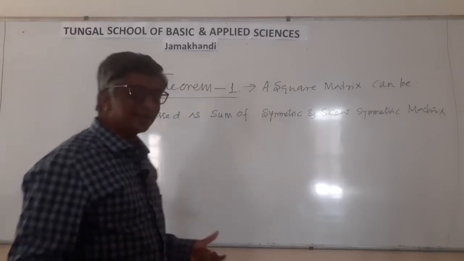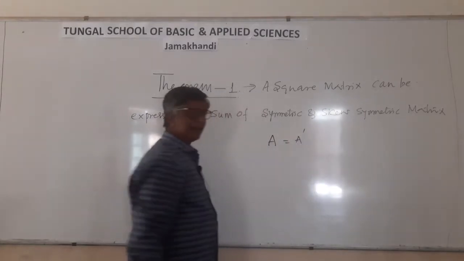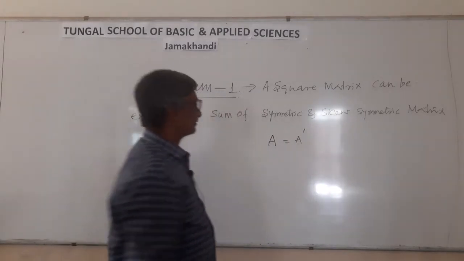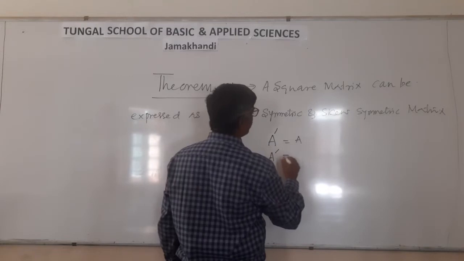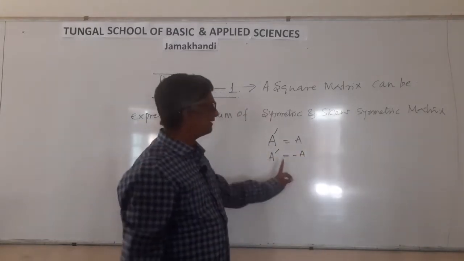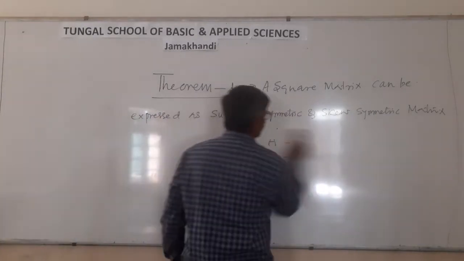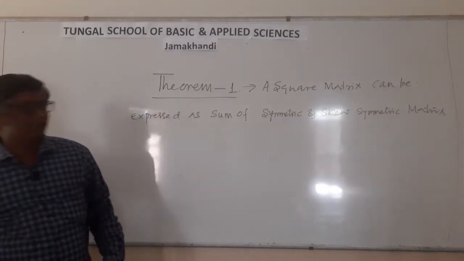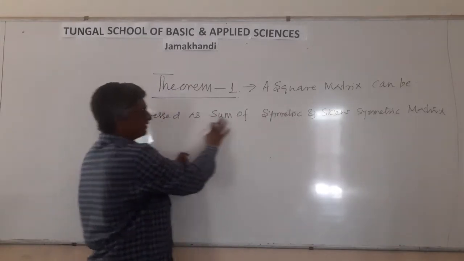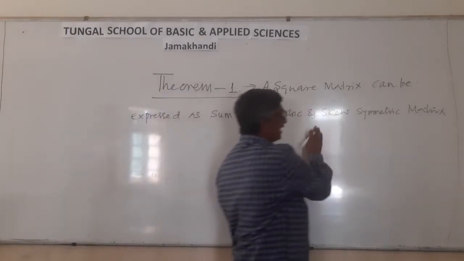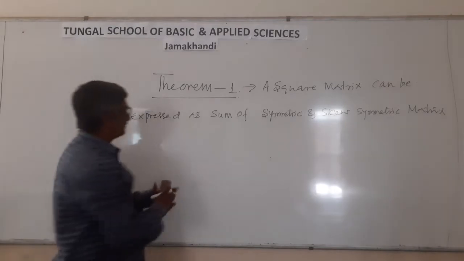What is meant by symmetric? Symmetric means A is equal to A dash. A dash equal to minus A means skew symmetric matrix. Let us discuss the proof of this theorem. Do you understand? A square matrix can be expressed as sum of symmetric and skew symmetric matrix. Now I am giving the proof.